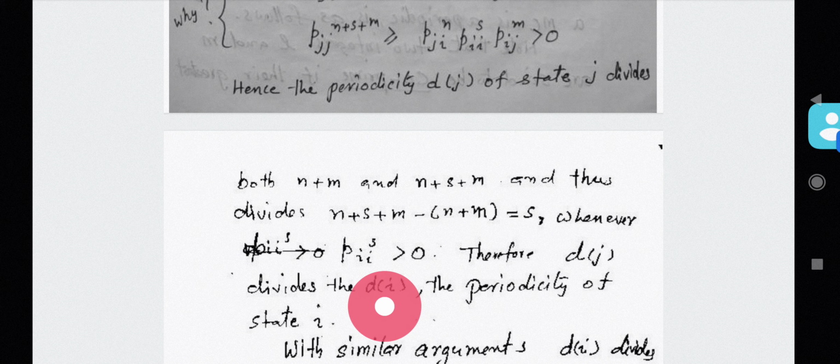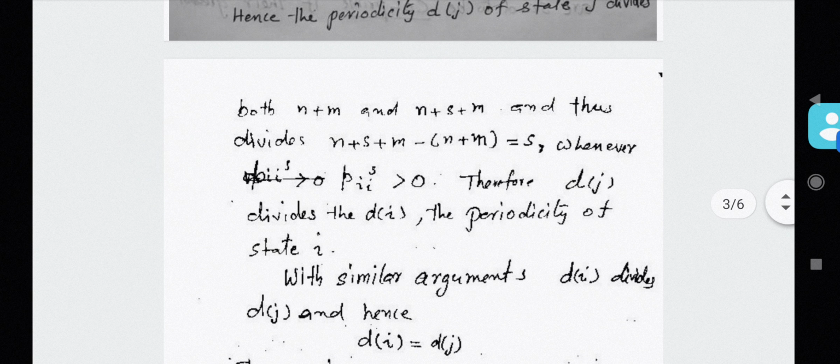Since it divides all s for which P_ii^s is greater than 0, it means that d(j) divides the periodicity of i, which is denoted by d(i). That means the periodicity of j divides periodicity of i. And similarly, with a similar argument, you can say that d(i) divides d(j).